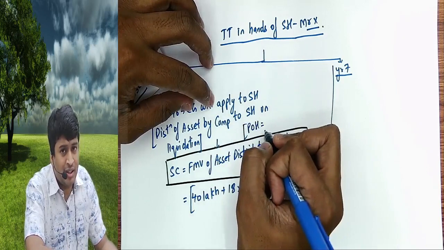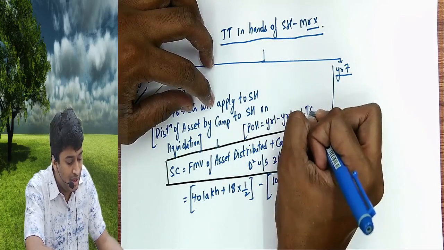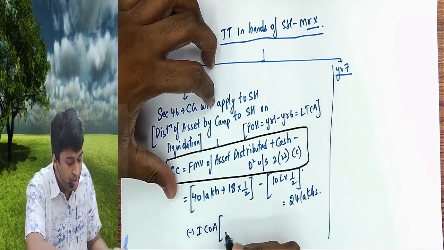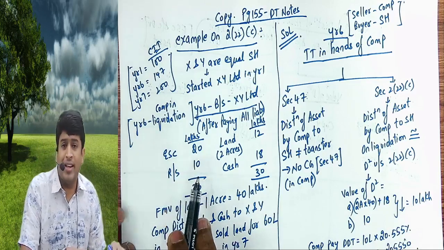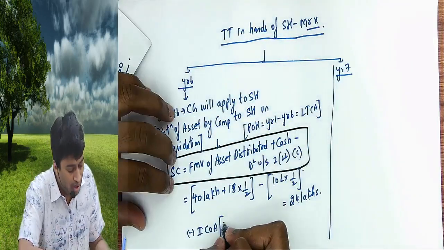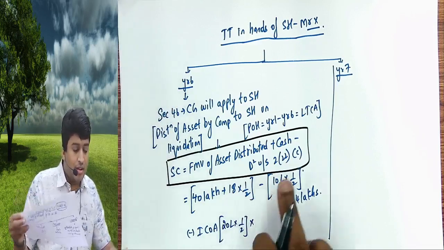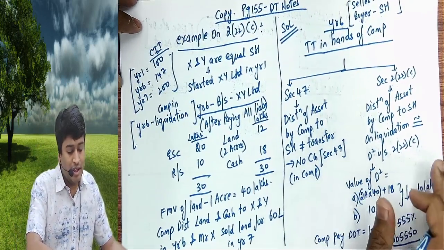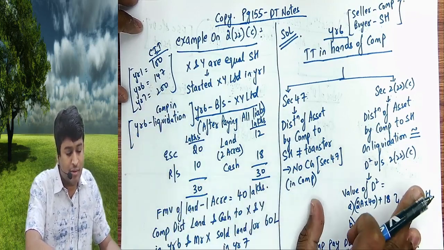Now, period of holding. When did Mr. X invest in the company? Year 1. In year 6 he is getting it back. It is long term. So cost or index cost? Index cost. Now listen. What is equity share capital? 20 lakhs. X and Y together invested 20 lakhs. How much did X invest? X must have invested half the amount. So 20 lakhs into 1 by 2, that is 10 lakhs, into CII of year 6 by CII of year 1. CIIs are given here: year 1 is 100, year 6 is 147, year 7 is 200. So 6 by 1 will be 147 by 100.